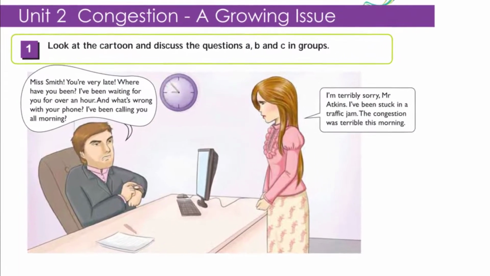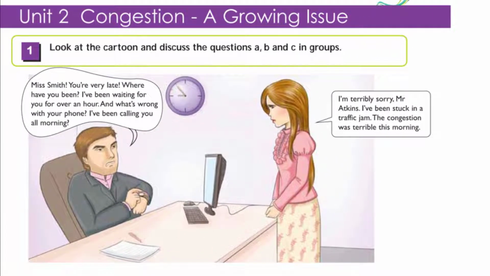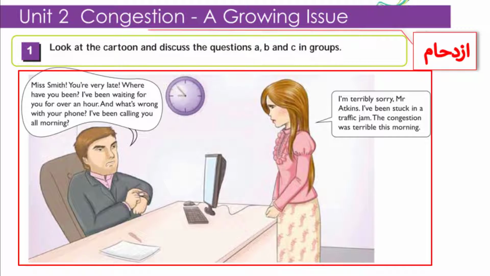In Unit 2, we are going to talk about congestion, a growing issue. It's a growing problem because everyone is talking about this, and maybe it's a social issue which is spread out in all of the town, the city, or the country itself. So now look at the cartoon and discuss questions A, B, and C in groups.